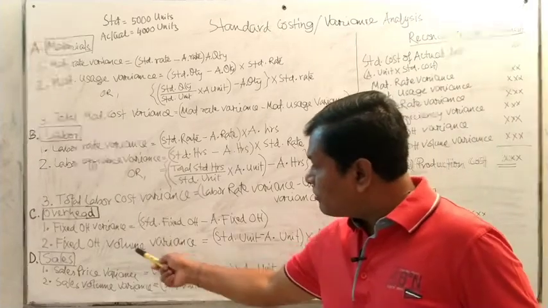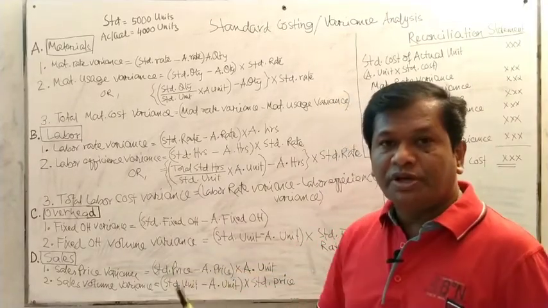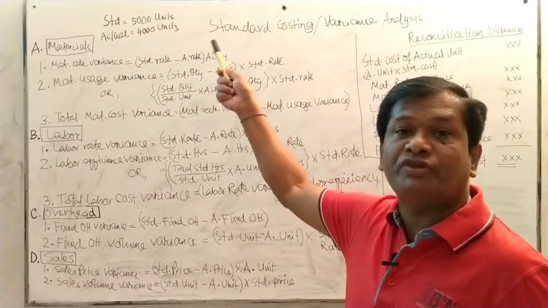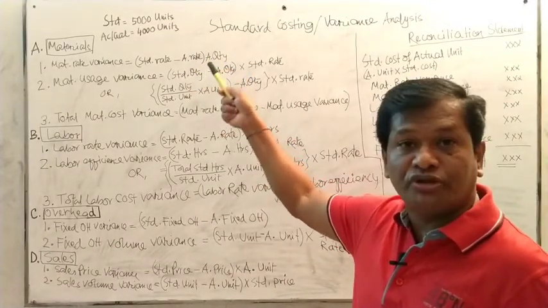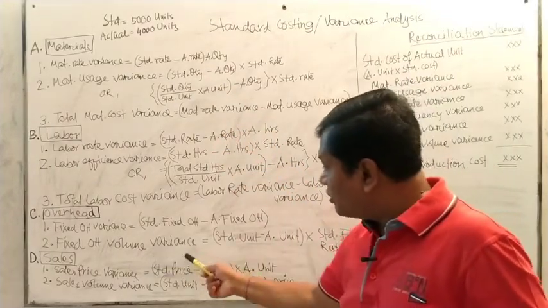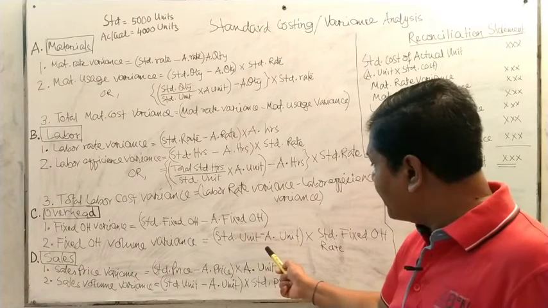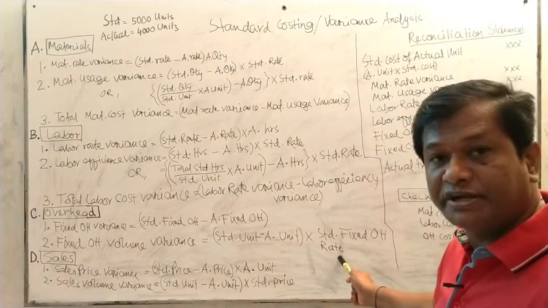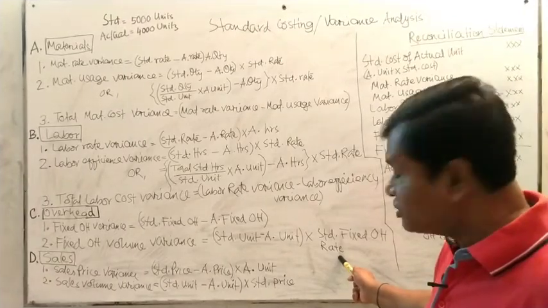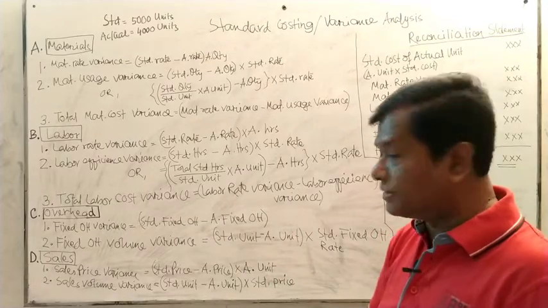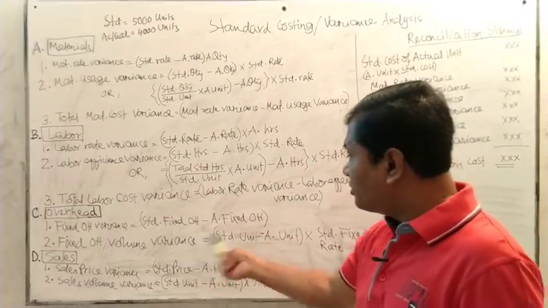Now the fixed overhead volume variance. Volume means the unit. We have the standard unit of 5,000 units, and the actual unit is 4,000 units. Remember that. So the fixed overhead volume variance is the standard unit minus actual unit, multiplied by the standard fixed overhead rate. This fixed overhead rate will also be given, so you have to put it over there. So you get the fixed overhead volume variance.